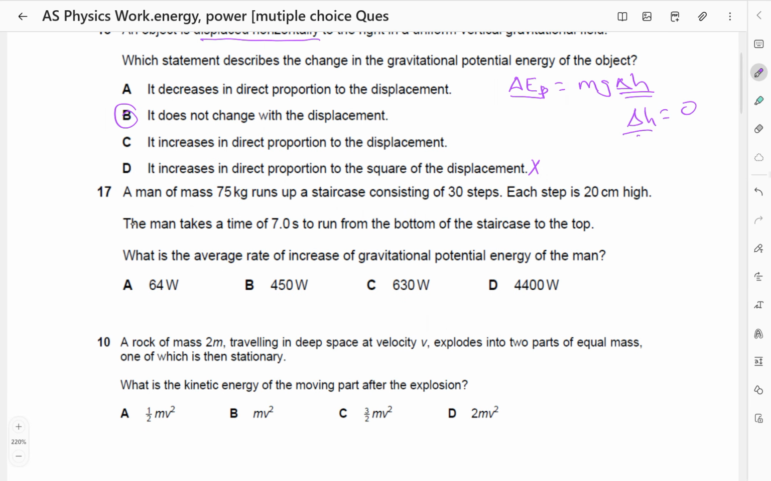Remember, the change in h is in the vertical. It is not in the horizontal. Even if it changes in the horizontal, the gravitational potential energy does not change. It depends on the change in the vertical height.